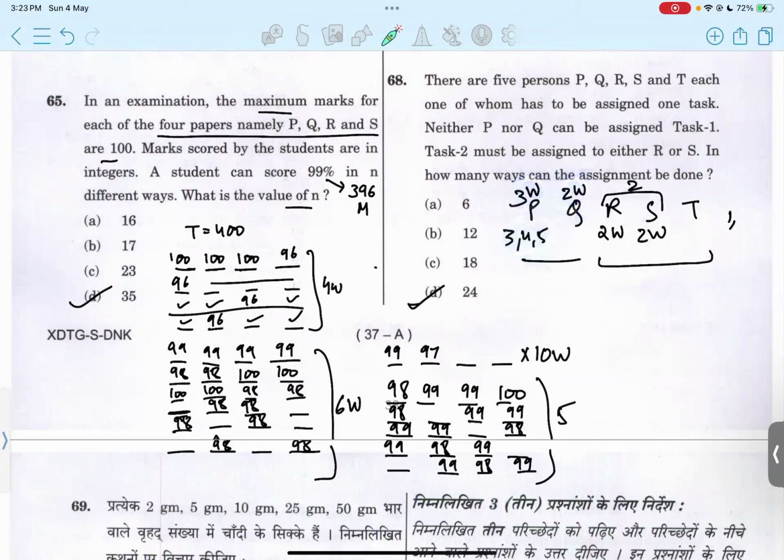Now for R and S, one of them will get task 2, so 2 ways here. Out of the two options, one will go to R, and we will be left with two options again. In the end, there will be only one way. When you multiply these numbers, we get 24. Option D.